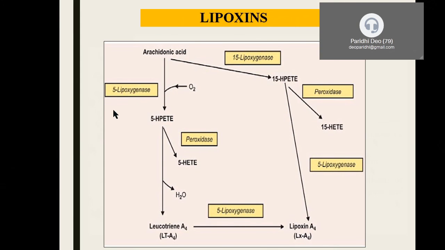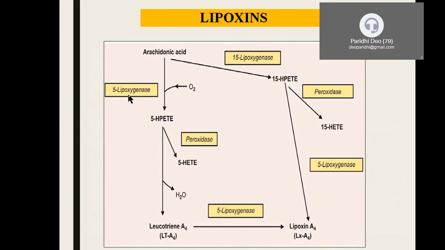If you look at the pathway, as I told you, the initial step, arachidonic acid release, is common for all eicosanoids. This arachidonic acid gets converted to 5-hydroperoxy eicosatetraenoic acid upon the lipoxygenase pathway. Upon removal of the hydroxy eicosatetraenoic acid, it is going to produce LTA4, which we have already seen in the previous slide. This LTA4, via the 5-lipoxygenase pathway, is going to give rise to lipoxin A4. Further, it undergoes the lipoxygenase pathway, that is, incorporation of an oxygen molecule into leukotriene A4, giving rise to lipoxin A4.